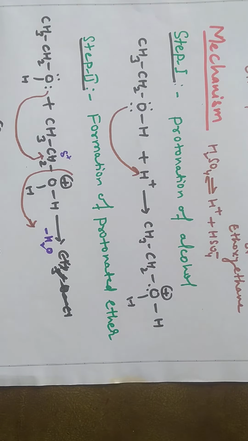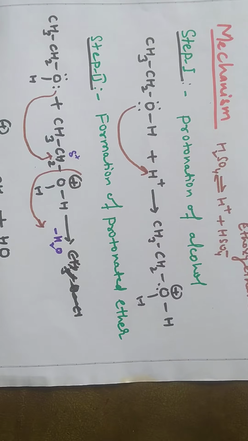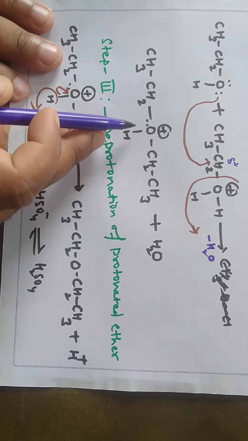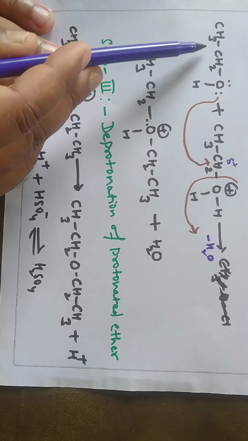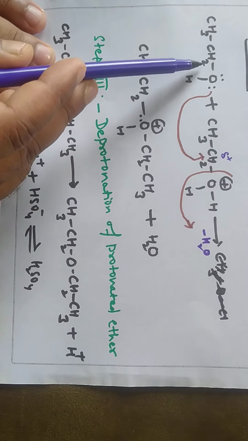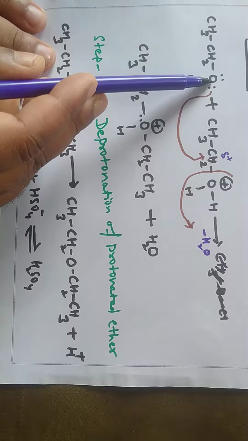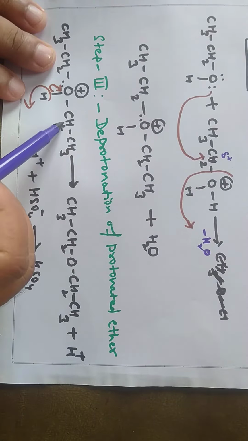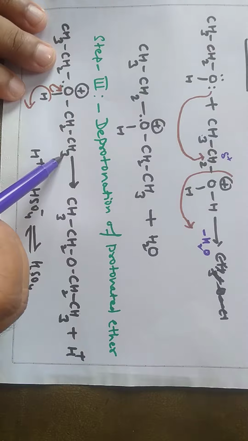This species formed is CH3CH2O, and this oxygen is attached to this carbon, which carries CH3.